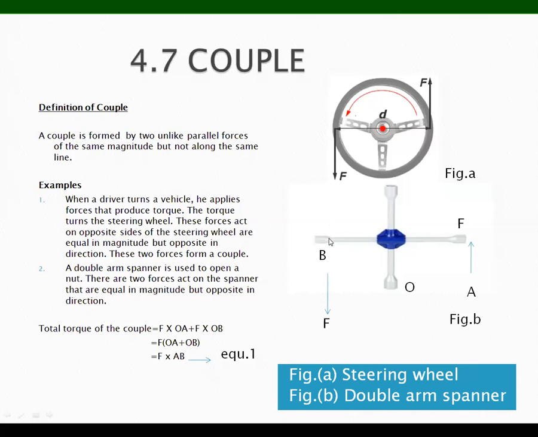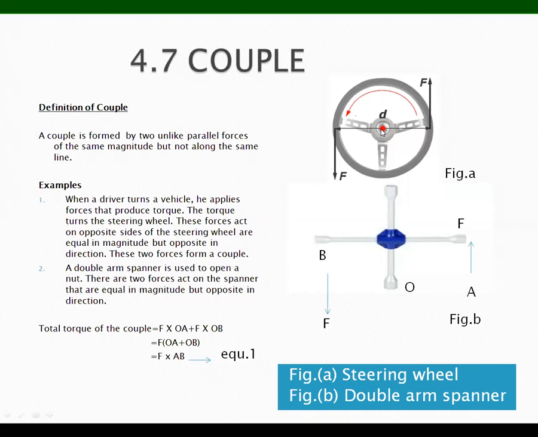Take the example of the car steering. What happens when we turn our car? We move our steering to turn the car. We apply one force on the right hand in the upward direction and one in the downward direction. So car steering is the best example of a couple.